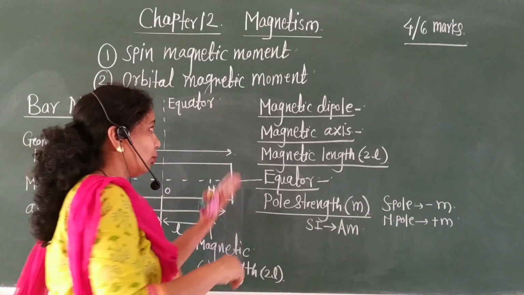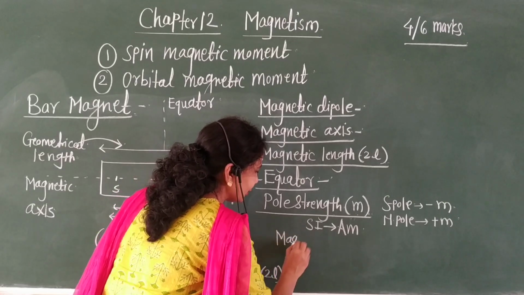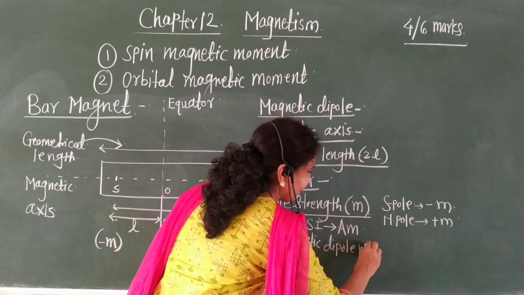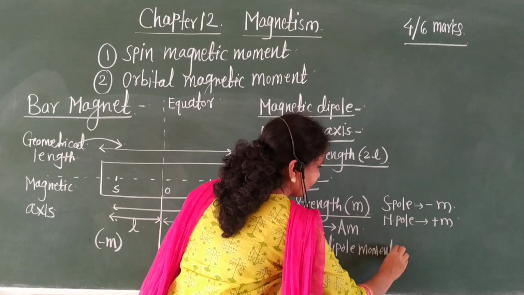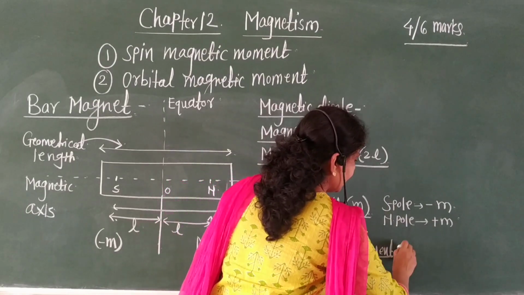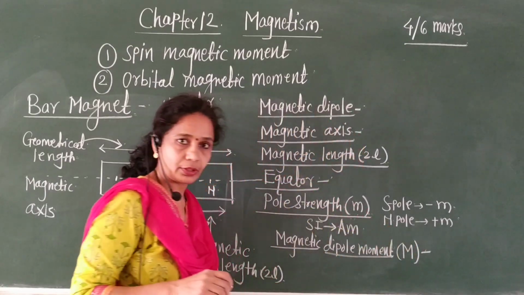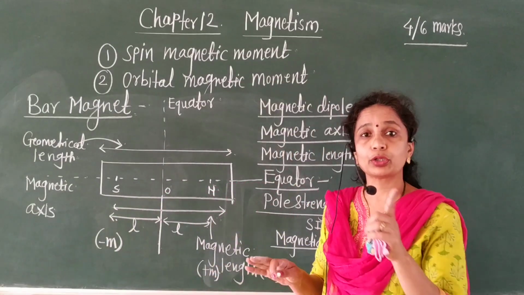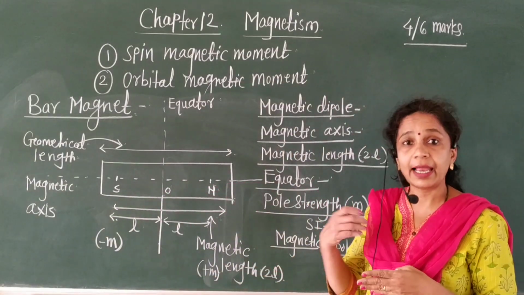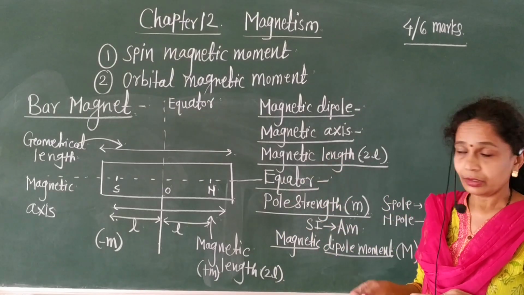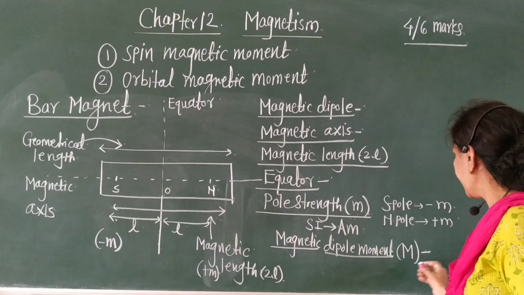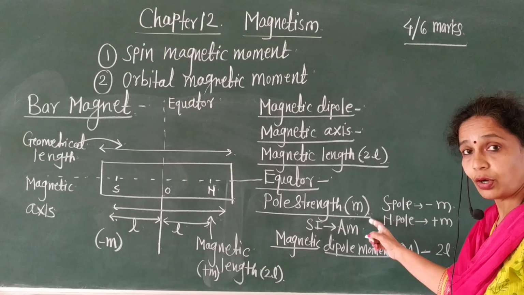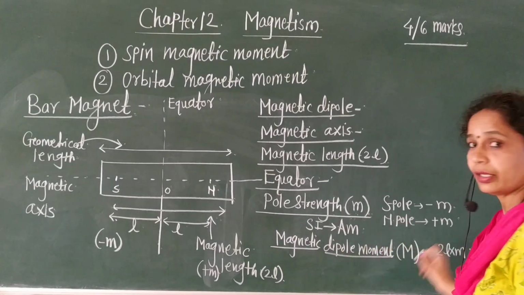Then, what is the magnetic dipole moment? It is an important one, denoted by capital M. Magnetic dipole moment is defined as the product of magnetic length and pole strength. The magnetic length is 2L, and the pole strength is small m.